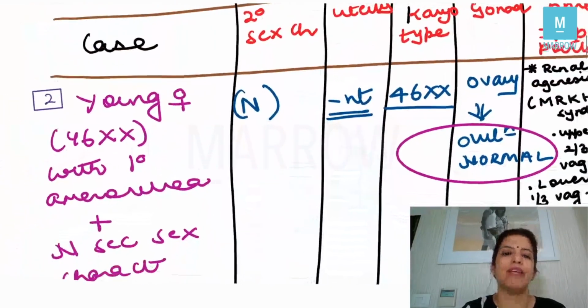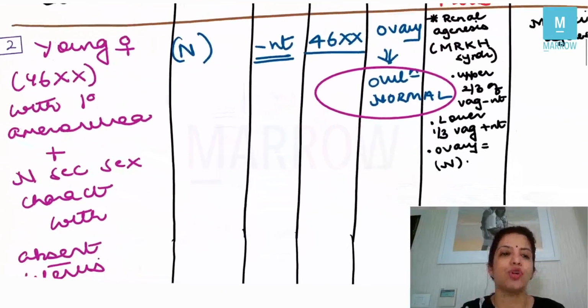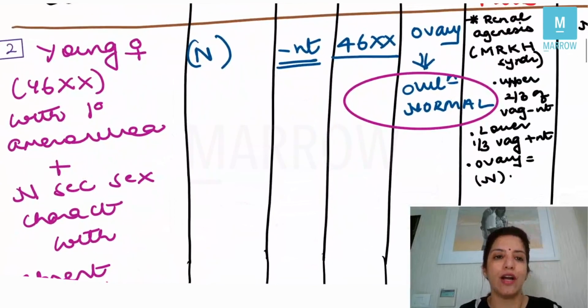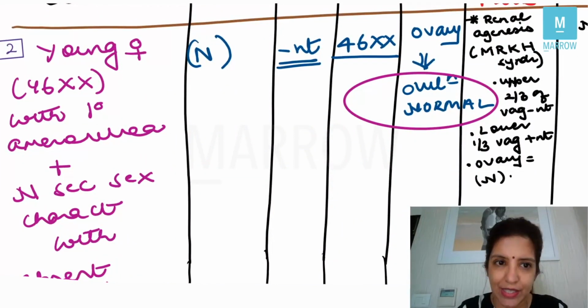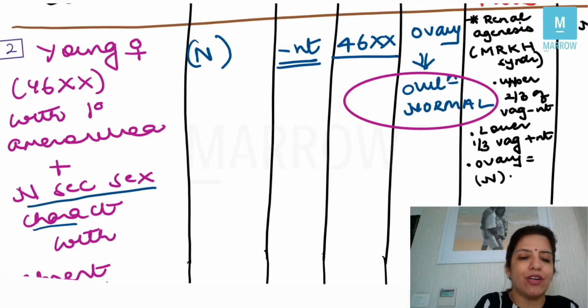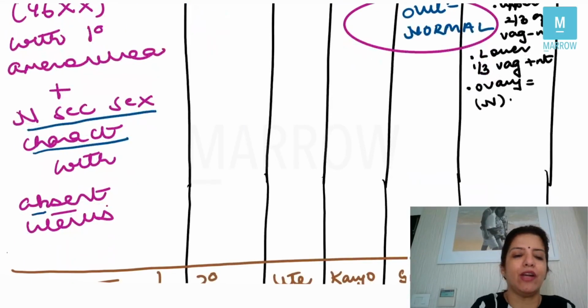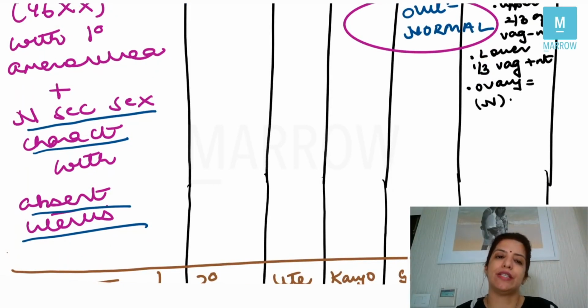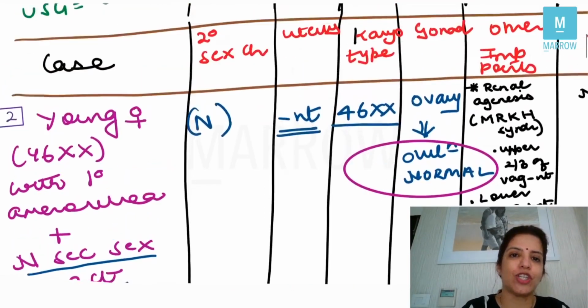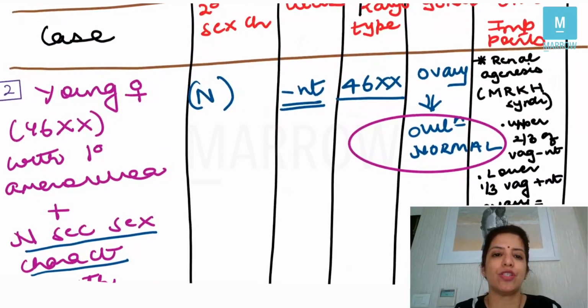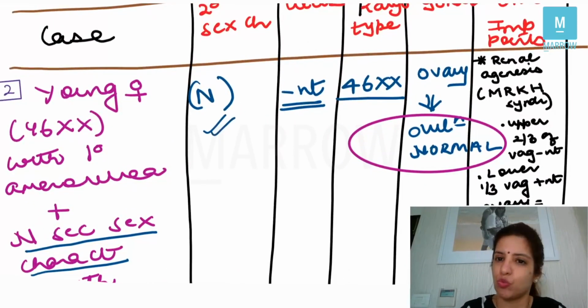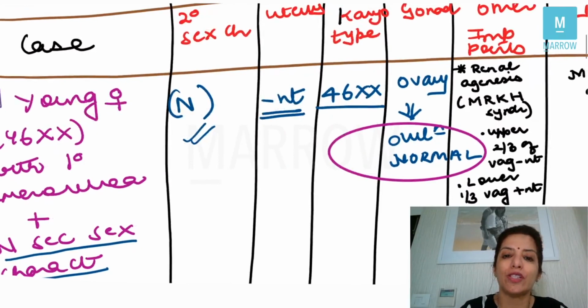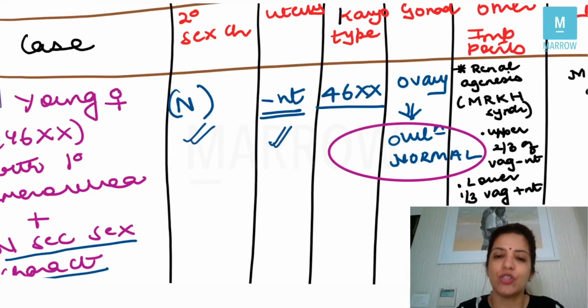Okay, then coming to case 2. Now in case 2, the question will say that there is a young female, 46XX, with primary amenorrhea, with normal secondary sexual characteristics, and with absent uterus, right? And you have to tell the diagnosis. So what is the question giving you? The question is saying that the secondary sexual characteristic is normal. The question is telling you that the uterus is absent. The question is telling you that the karyotype is 46XX.